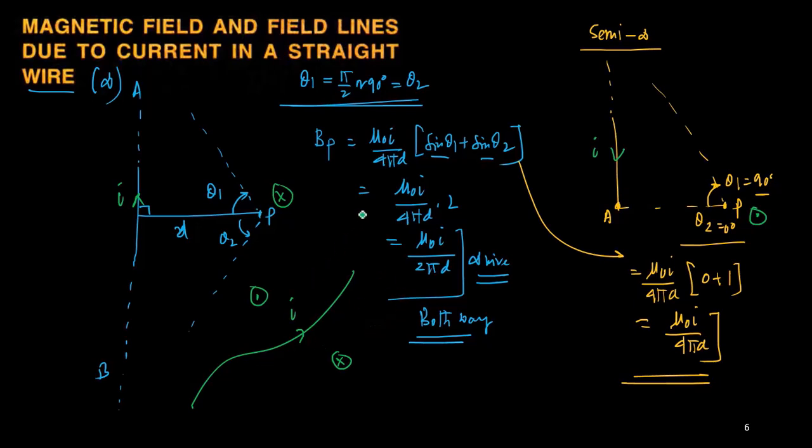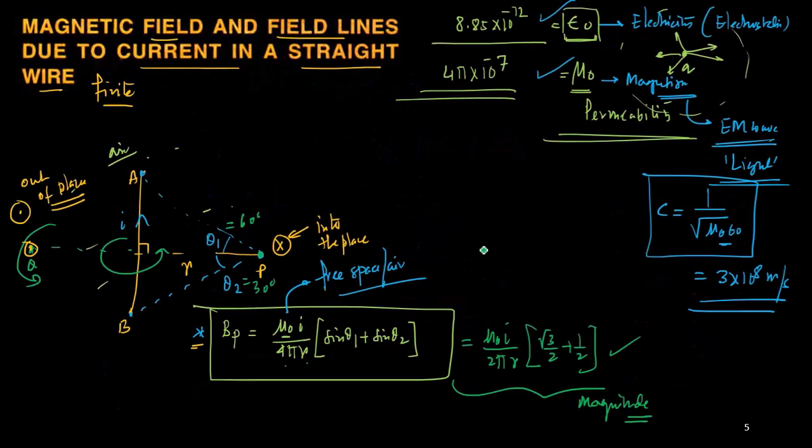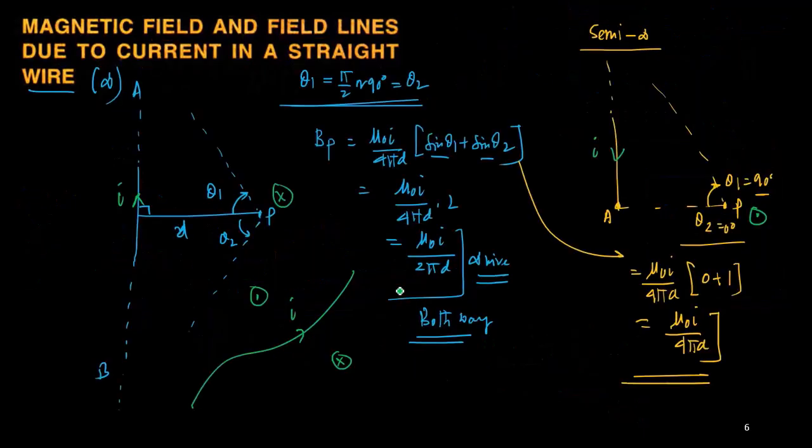Always. Okay. So these are the three important formulas that you have to remember regarding the magnetic field. The first one is for the magnetic field due to a finite wire. The second one is the magnetic field due to an infinite wire. And the third one is the magnetic field due to a semi-infinite wire. Mostly 2 and 3 combinations are very popular. So you can get the feeling of how to calculate the magnetic field, and regarding the direction, I have already informed you how to calculate it. So this is all about the magnetic field calculation for the straight current carrying wire.